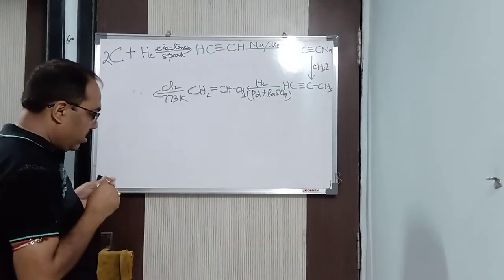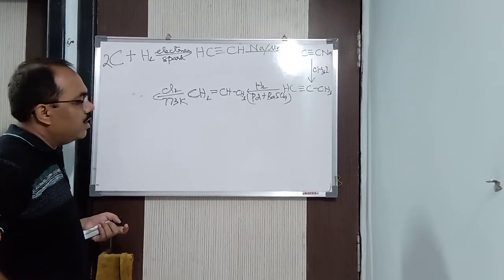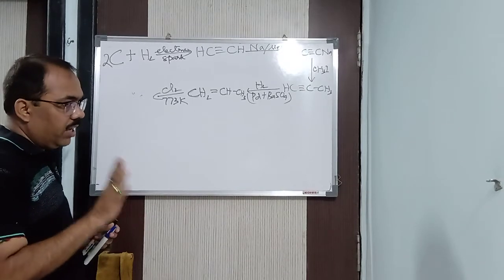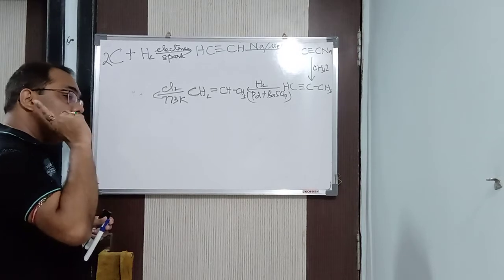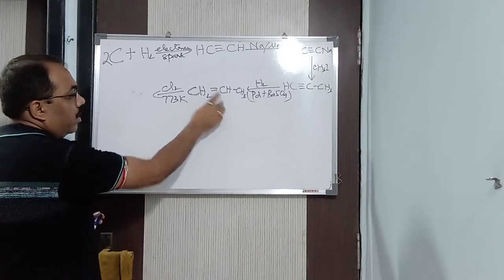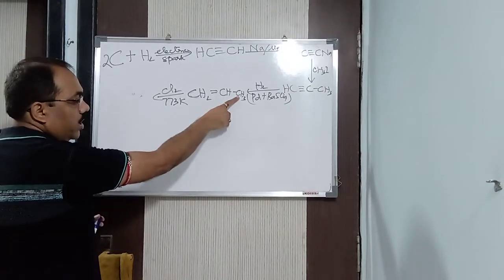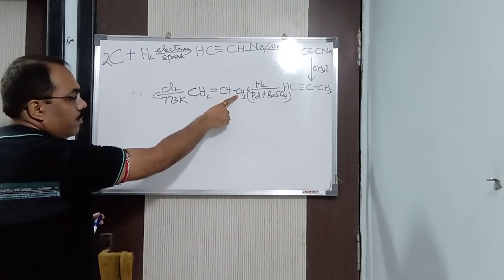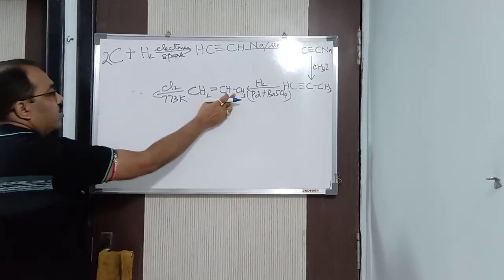You have studied, I have told you in the lower classes, in class 11, that when alkenes or alkynes undergo reaction at a high temperature, listen carefully, they do not undergo addition reaction. They undergo substitution reaction. If I don't give 773 Kelvin, then the chlorine will be added here and here. But I am giving 773 Kelvin. It will undergo substitution reaction at this particular carbon, because this is a saturated aliphatic carbon. Clear? So here the substitution reaction is going to take place.